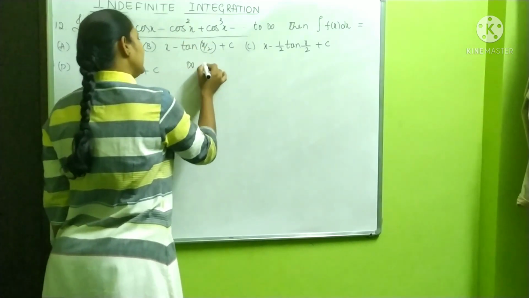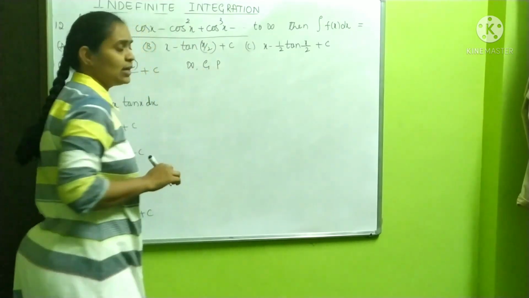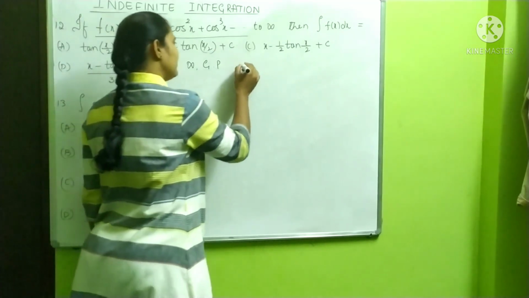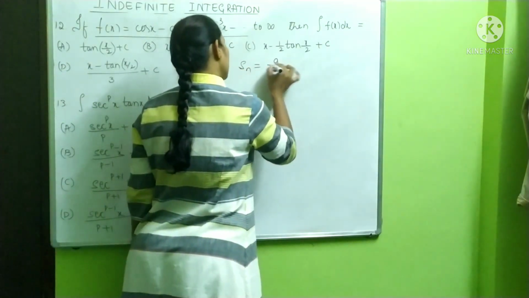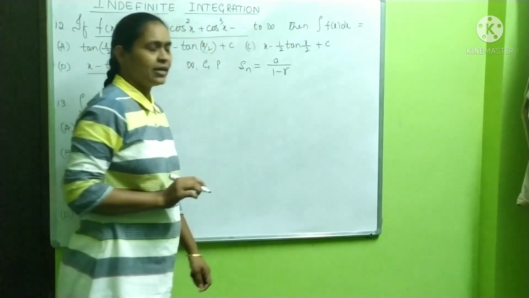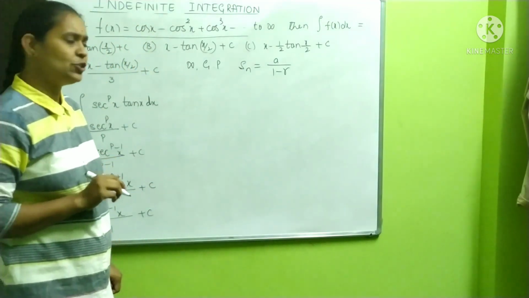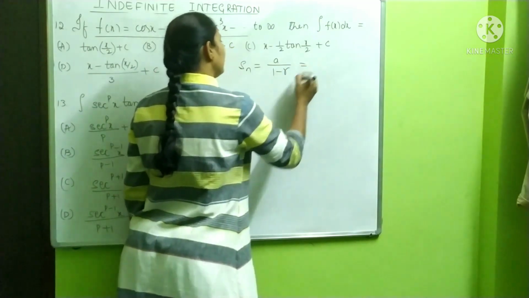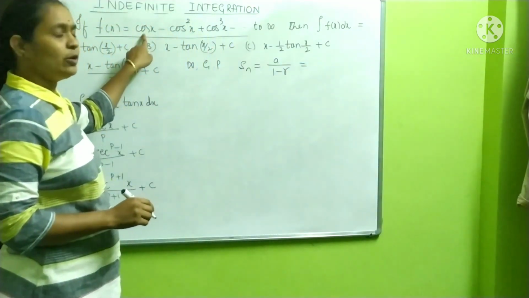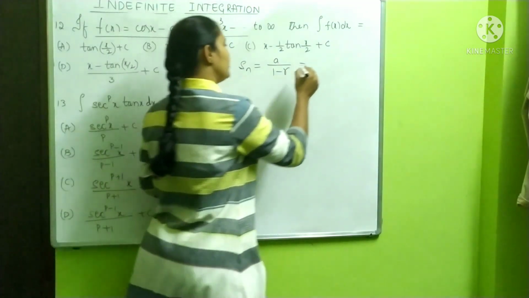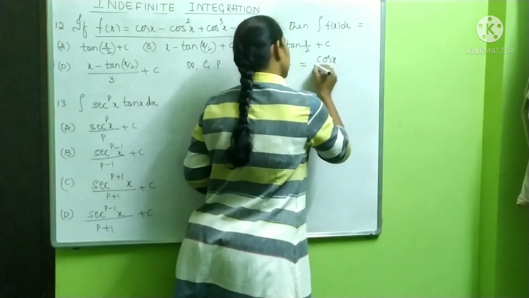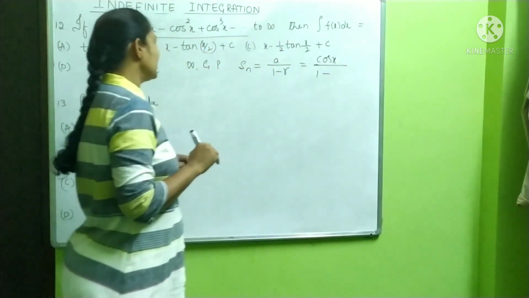So infinite GP is there means what is sum here? Sum is given by Sn is equal to a by 1 minus r, where a is first term and r is common ratio. So in place of a you have to write first term. So first term here is cos x by 1 minus. What is common ratio?